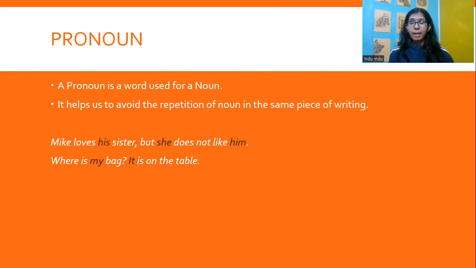Where is my bag? My bag is on the table. Where's my bag? It is on the table. So it is replacing my bag, right? So here we have used all of the italicized and colored words in place of a noun.